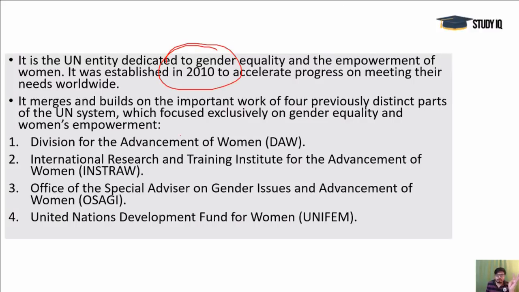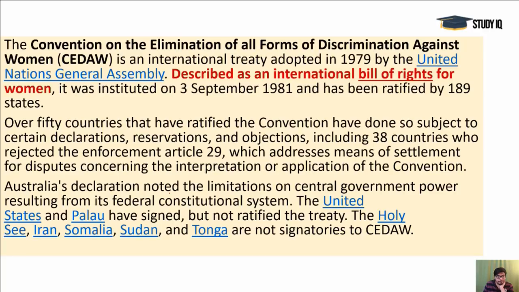There are 4 important wings, or you may say divisions: Division for Advancement of Women, and INSTRAW, International Research and Training, and OSAGI, Special Advisor on Gender Issues and Advancement, and UNIFEM, Development Fund for Women, and it is the United Nations Development Fund. Okay. Next, CEDAW, the convention, as I told you, in 1979 it was brought up, and in 1981 it was established. And you see, it is famously called the Bill of Rights for Women, the International Bill of Rights. Okay, as in America there is a Bill of Rights like we have fundamental rights, so it's an International Bill of Rights for women mainly.